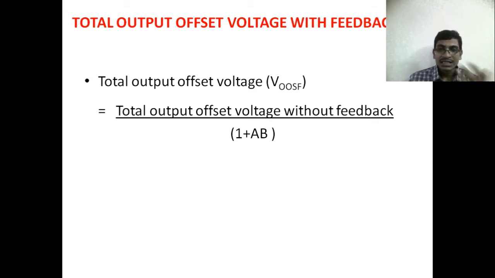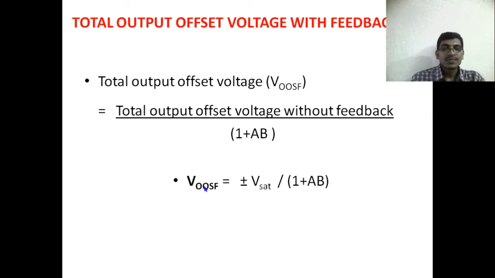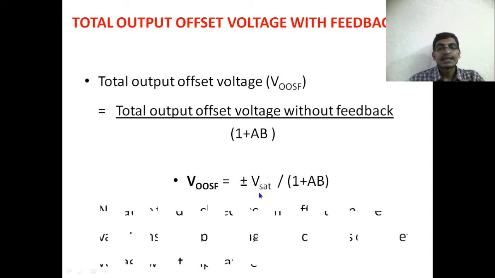Therefore, we can say the error output voltage is getting decreased by 1 plus A beta times. So VOOSF is equal to plus or minus V saturation divided by 1 plus A beta, because the output voltage without feedback is at most plus or minus V saturation, which is divided by a factor of 1 plus A beta.